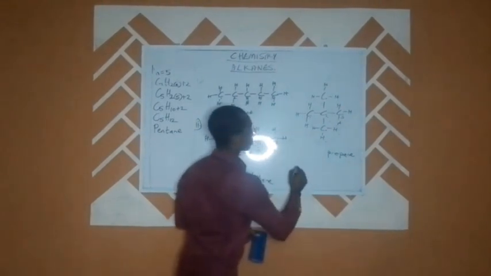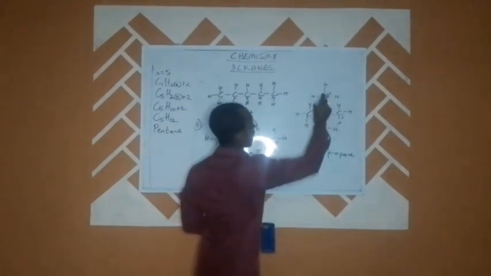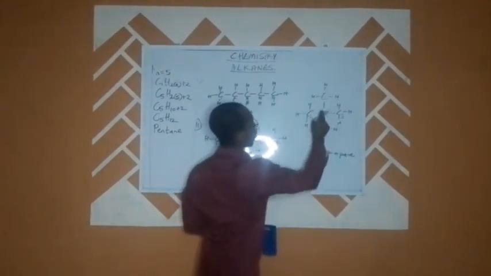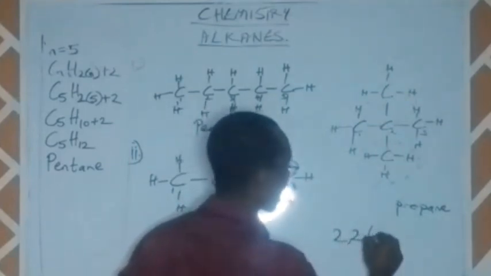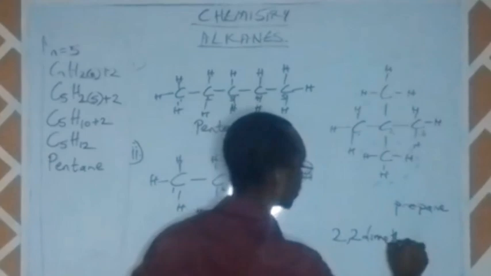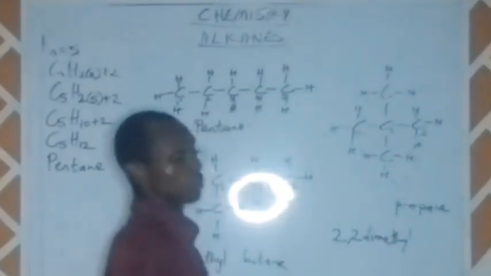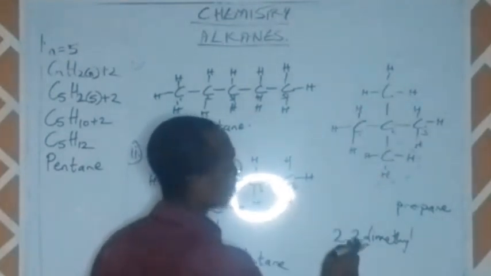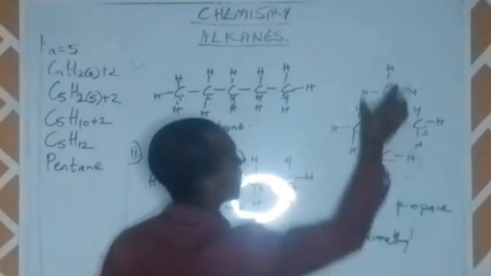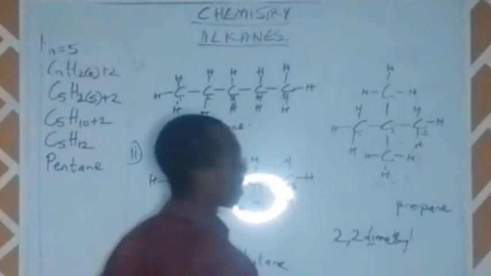So the name of the substance is going to be, we have 2 methyl functional groups on carbon 2, so it will be 2, 2-dimethyl. That is how it will be. 2 for this methyl here, and then 2 again for this methyl down here, and that is why we have di here.